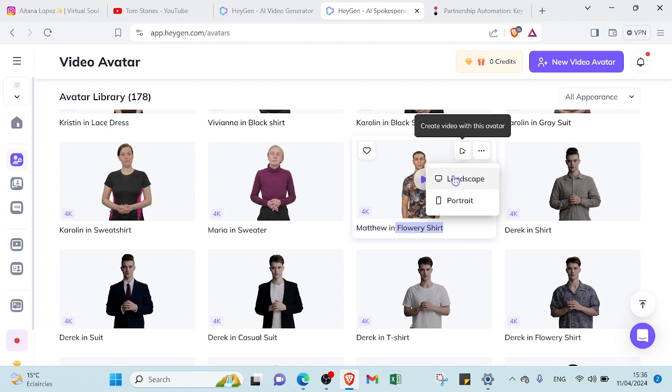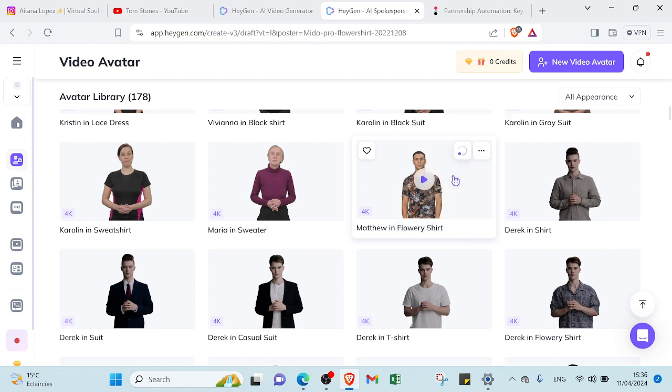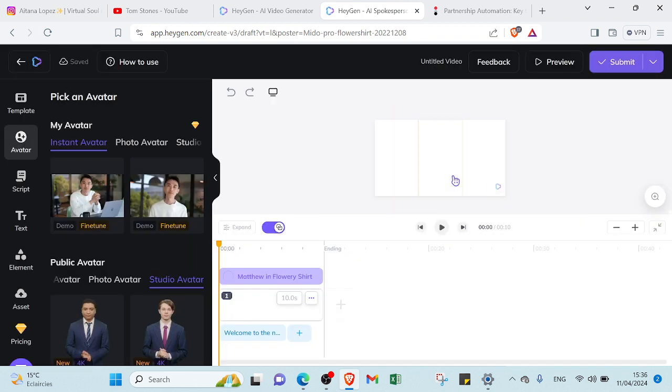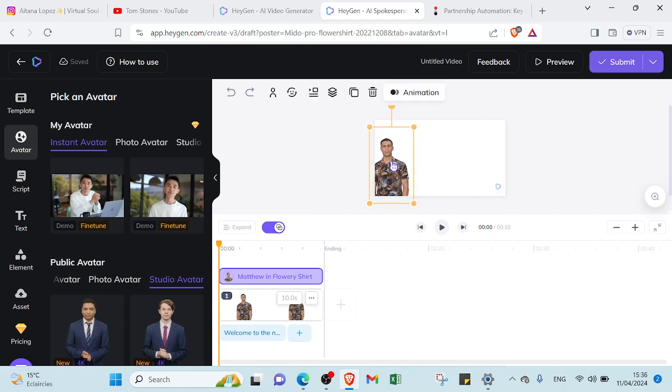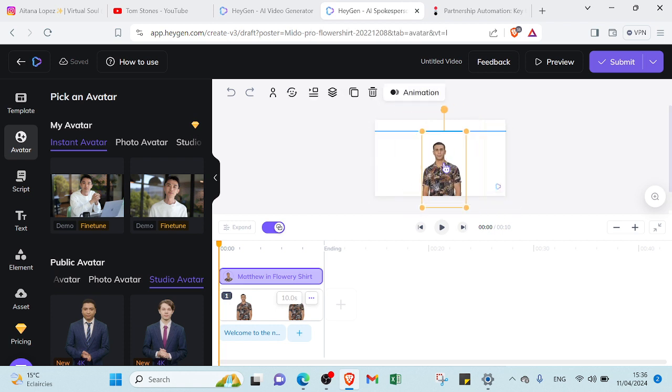We're gonna click on the landscape to start our own video or YouTube video. So let's click over here. As you can see, a lot of options will appear to edit our video. So this is our AI character. You can change the place, so you can put it on the left, on the right, on the middle. You can also zoom it if you want, so you can determine the size you want.